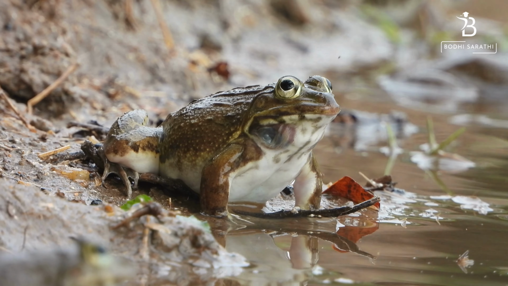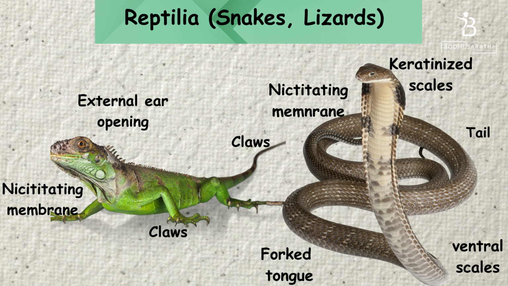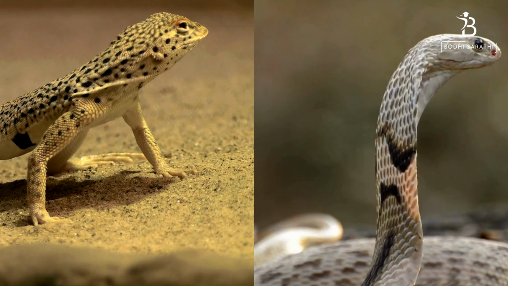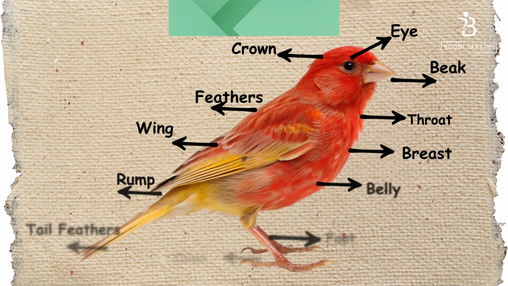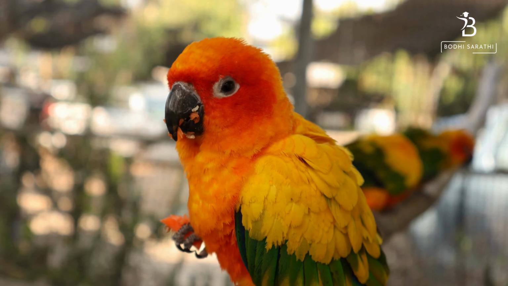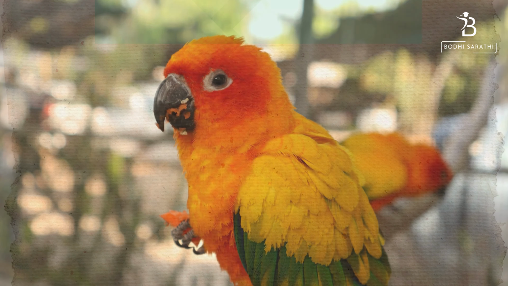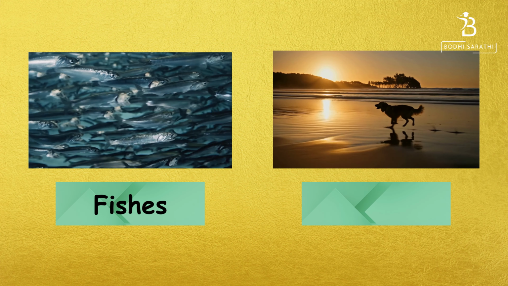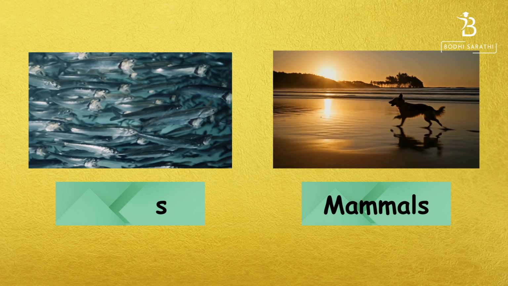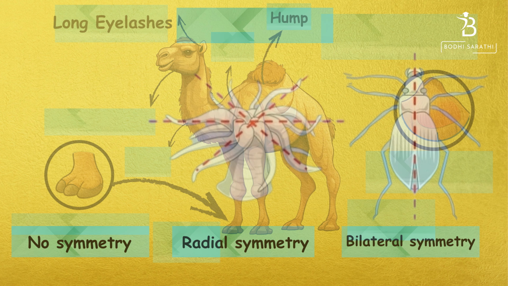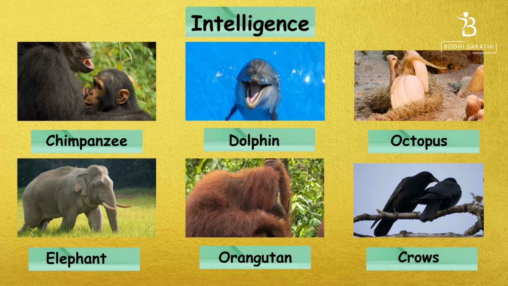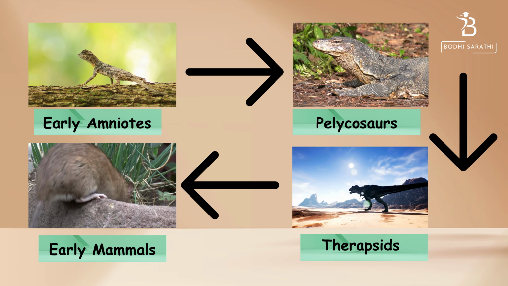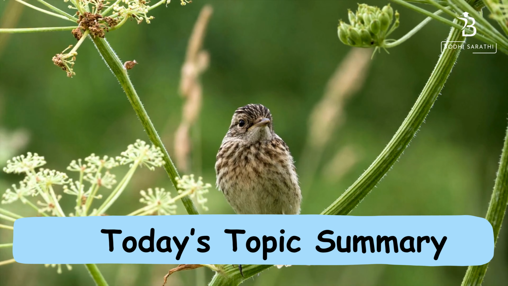land, Reptilia, snakes, lizards, cold-blooded animals with scales, Aves, birds, warm-blooded animals with feathers and wings for flight, Mammalia, humans, cows, whales, warm-blooded, have hair and feed their young with milk. As we move from fishes to mammals, we see higher levels of body complexity, adaptation and intelligence, showing the evolutionary progress of life.